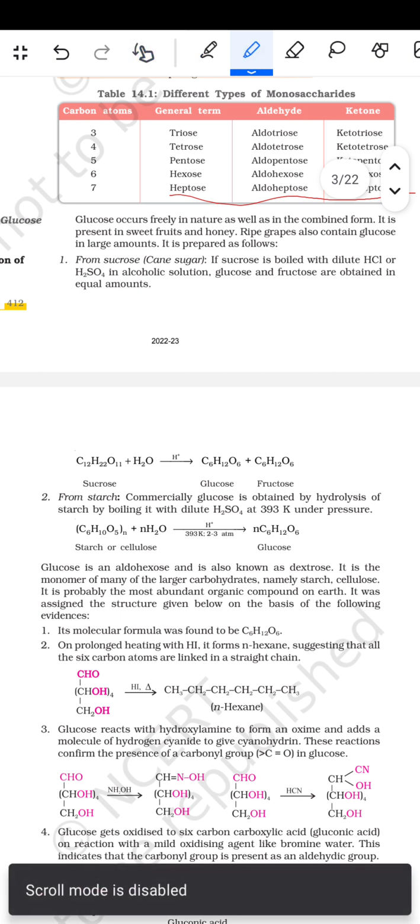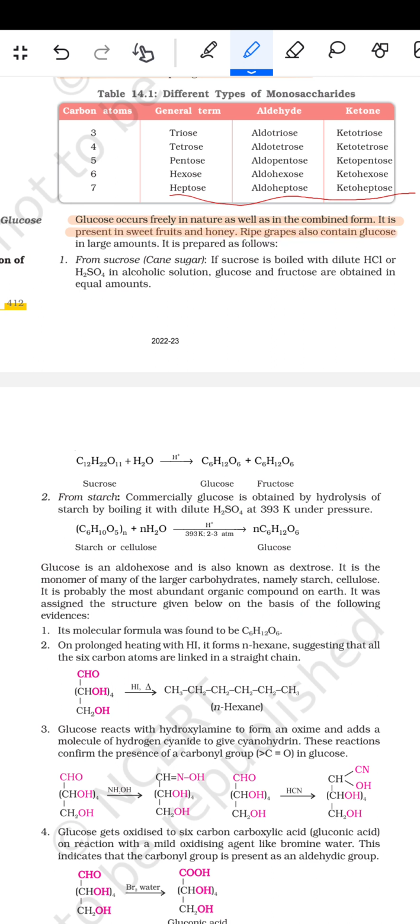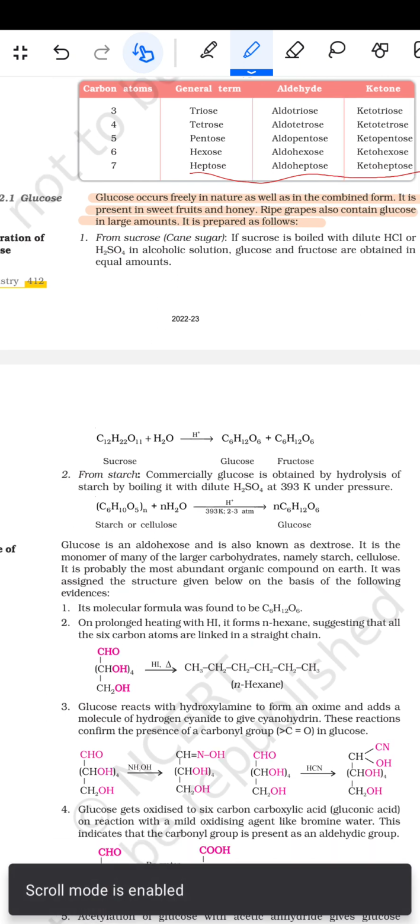Glucose occurs freely in the nature as well as in the combined form. It is present in the sweet fruit and the honey. Ripe grapes also contain glucose in large amounts. It is prepared as the follows. First comes from sucrose.